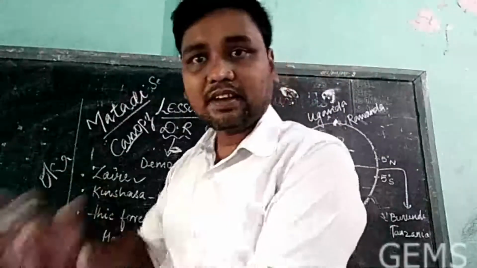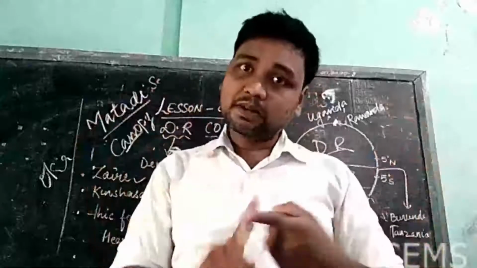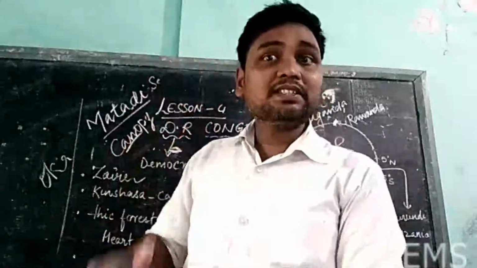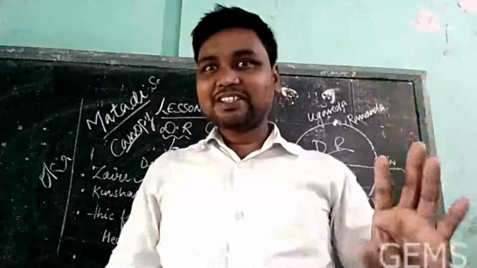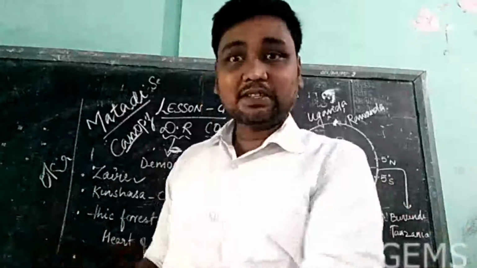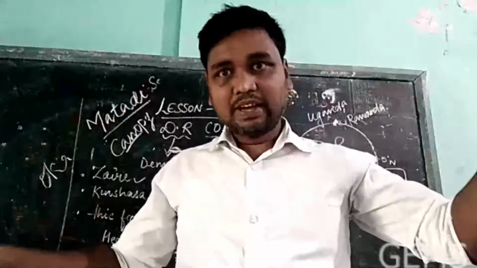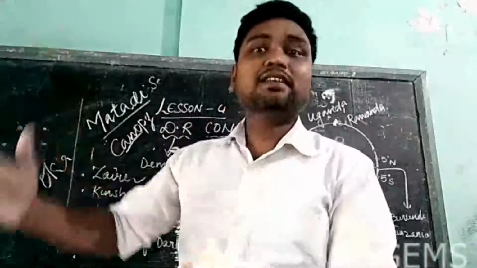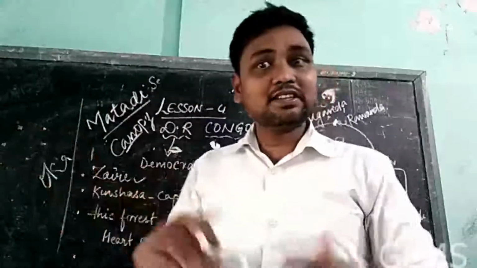So the longest river of the world is Nile, and the largest river is Amazon. Understand? Longest Nile, largest Amazon. Longest is from the source to where it ends. Largest means कितने पानी अपने साथ वॉल्यूम, कितने पानी लेके आ रहे, that is called largest.